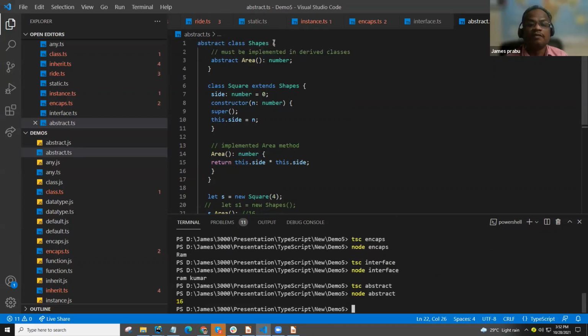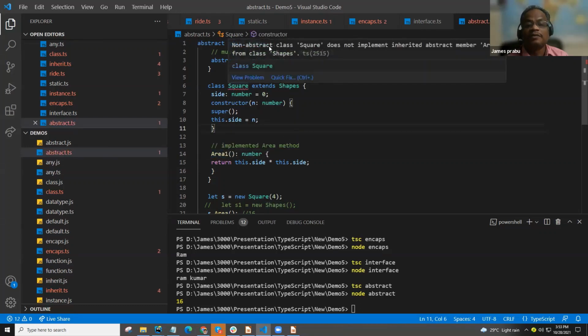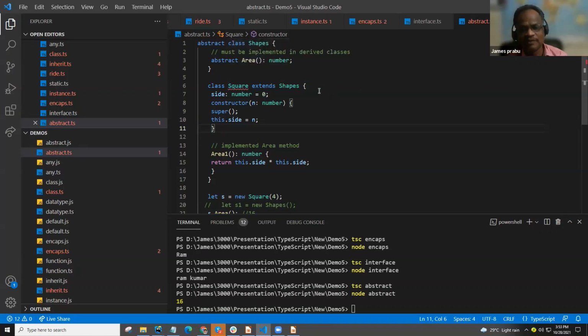What we have done here is create an abstract class, but this is one kind of class. Then we extend with this class to here, and whatever we have mentioned here should be used here. So if I rename this, it will complain: does not implement. So interface and abstract are almost the same, but that is an interface, and this is a class.